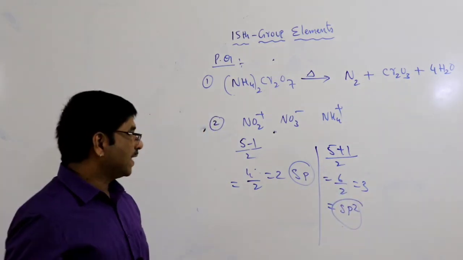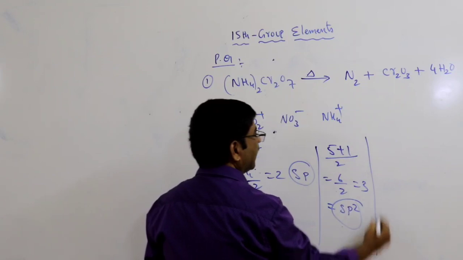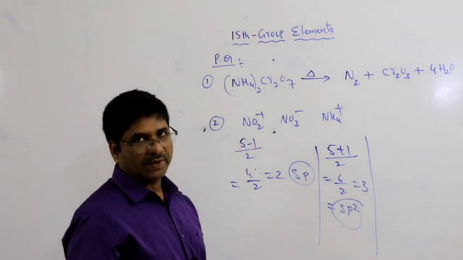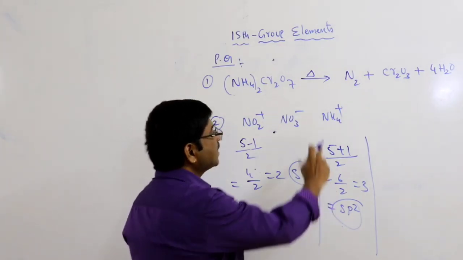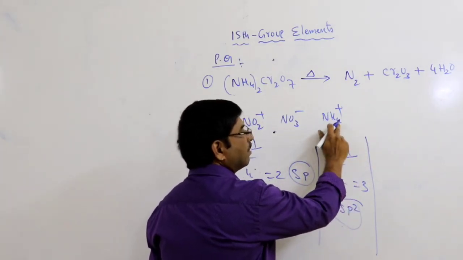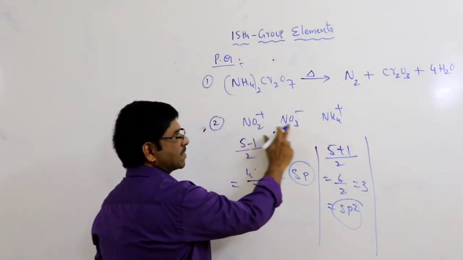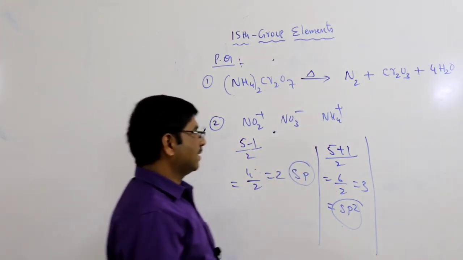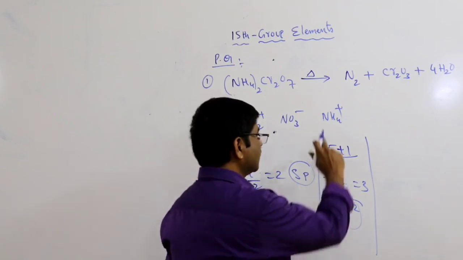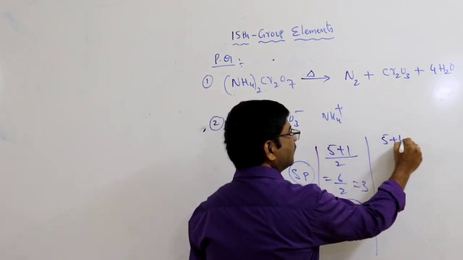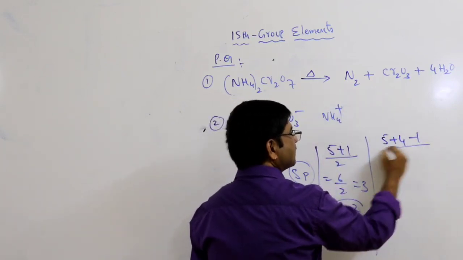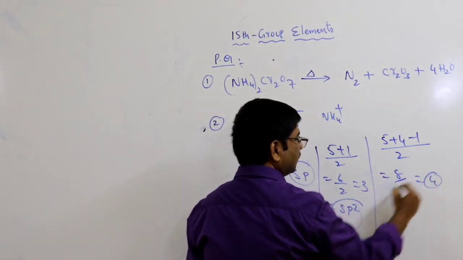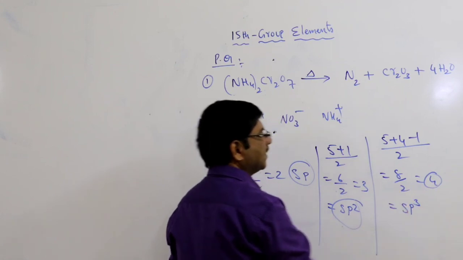Next NH4 plus, nitrogen you know that is 5. It is bonded with 4 bonds because these are double bonds, these are single bonds. Single bonds are considered, double bonds are not considered. So 5 plus 4 hydrogen, 4 single bonds, plus 1 means minus 1 by 2. That is 8 by 2, that is 4. 4 means sp3.